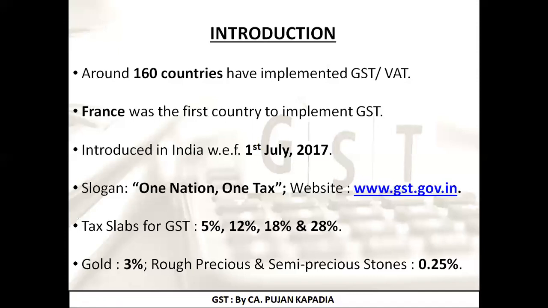So more or less what we need to remember over here, I'll just quickly repeat all the points. First, around 160 countries have implemented GST in the world. France was the first country to adopt GST. In India, it came into effect from 1st July 2017. What is the slogan? One nation, one tax. What are the tax rates? 5%, 12%, 18%, and 28%. For special products, it may be special, like for gold, it is 3%. For semi-precious stones like diamond, it is 0.25%.